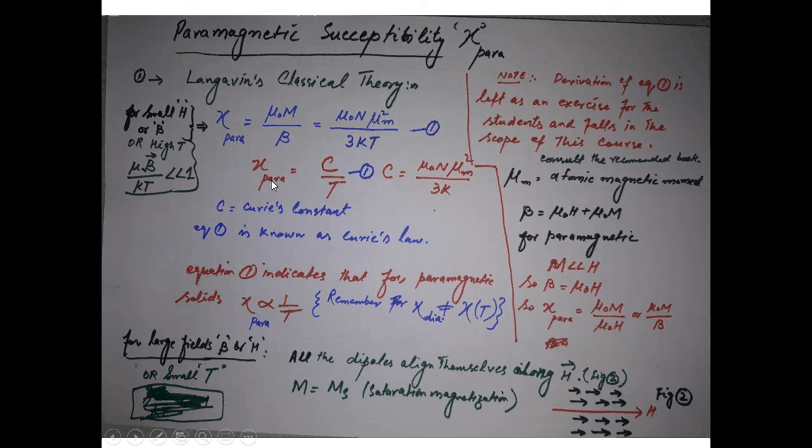Remember that this equation number 1 is for small H, when the applied field is small or at high temperatures, or in other words, when mu naught B over kT is very much less than 1. This term mu naught B over kT is an important term, and it comes in the derivation. When you derive this equation, you will see this important term.